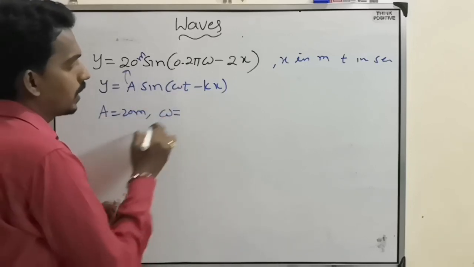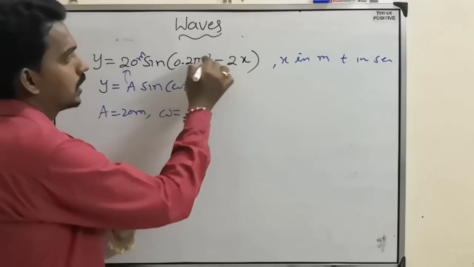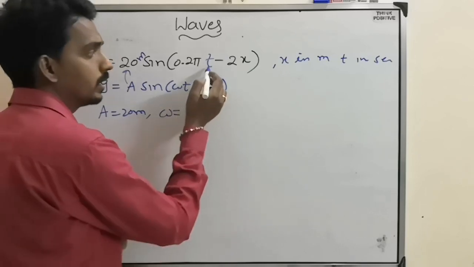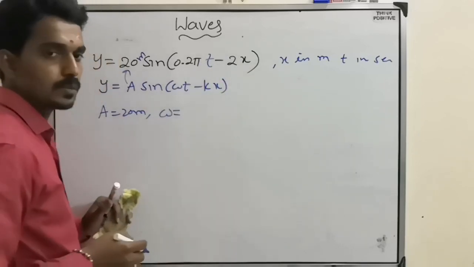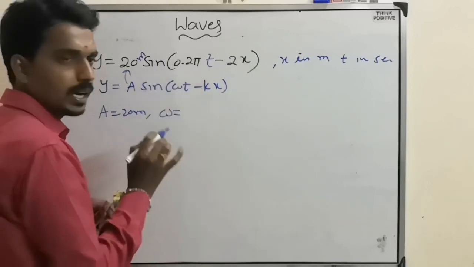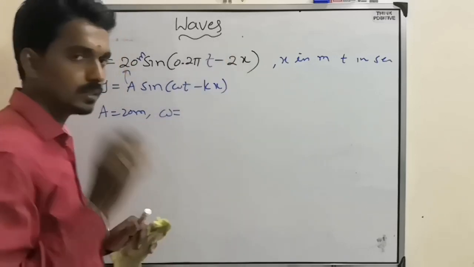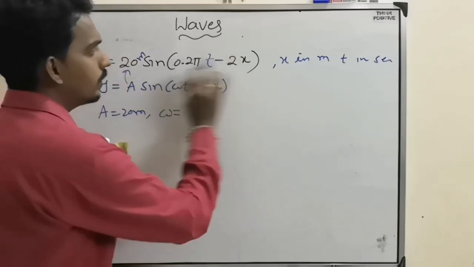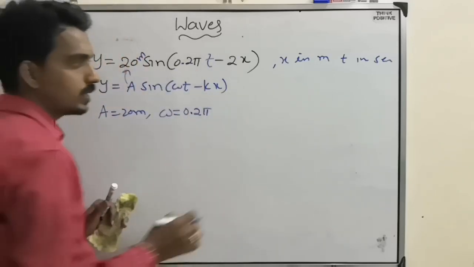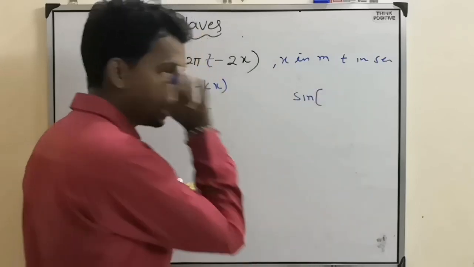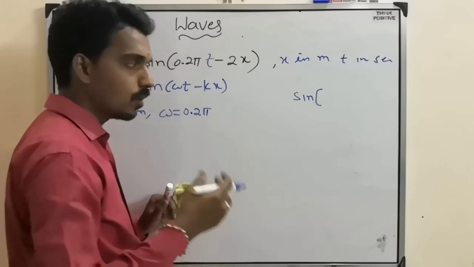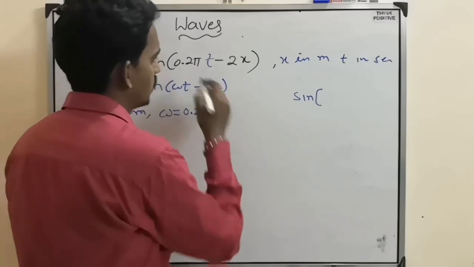Then here they will give the equation in terms of time and displacement. So the t coefficient is omega, the x coefficient is k. First thing you should understand. So in the given equation, what is the t coefficient? 0.2π. Sometimes they will give it like this to check your understanding and how many silly mistakes you make.